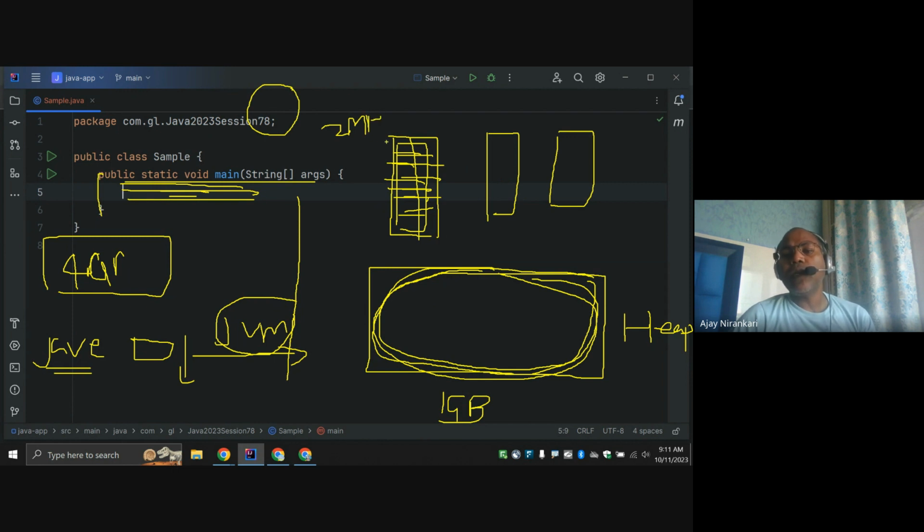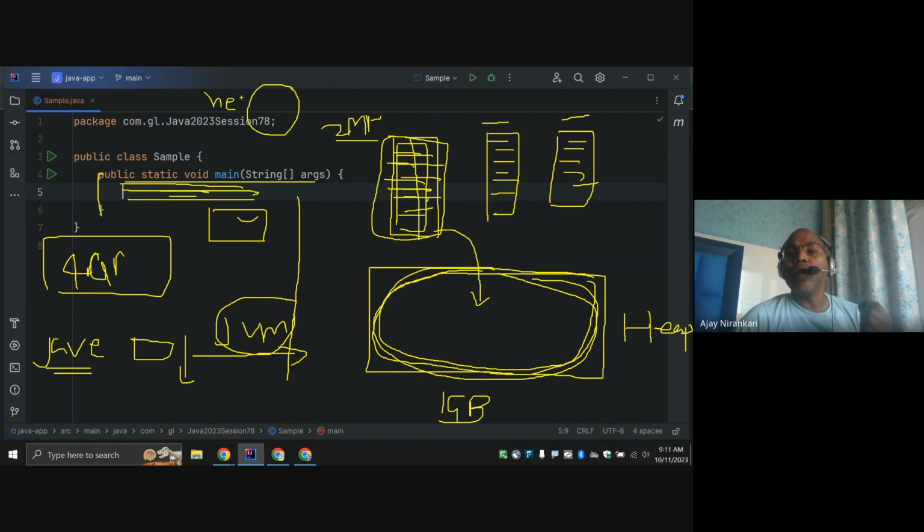So whenever you create one thread, it requires 2 MB for the code which it wants to execute sequentially. But inside the main method, I created 10 employee objects. Those 10 employee objects cannot be stored in the stack memory. They are going to be stored in the heap memory. Whenever you create any object using the new keyword, maybe an employee object or department object, it always goes to the heap memory, and these threads can access this heap object.